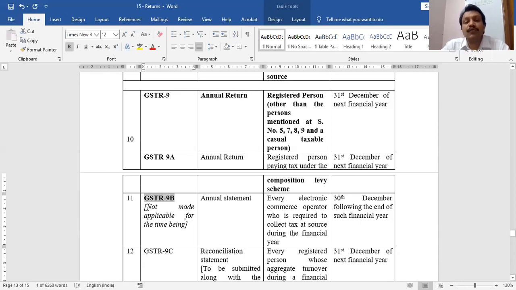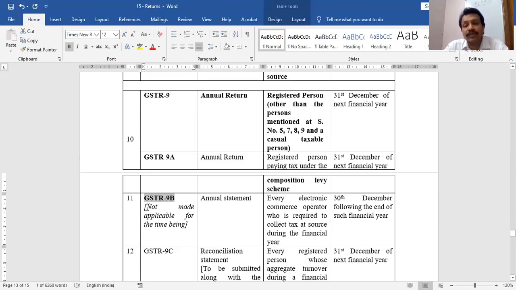To keep these people, electronic commerce operators, from having to maintain so many records, for the time being the government has kept this form pending. Maybe tomorrow or after some time they will make this form also mandatory for electronic commerce operators. For the time being, electronic commerce operators are not required to furnish any statement on annual basis, because the Act says they have to furnish their statement through GSTR 9B, but to keep GST simple for the time being, it has not yet been notified for the electronic commerce operator.